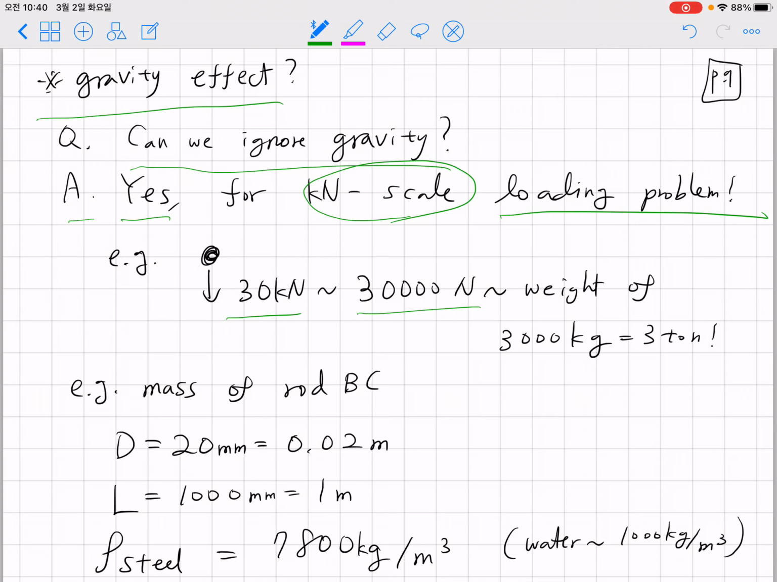30 kilonewton is 30,000 newton, and it corresponds to around the weight of 3,000 kilogram, or 3 tons. So when you see a kilonewton problem, it's typically a ton or 0.1 ton kind of weight. Okay, so the weight of 30 kilonewton, 30 kilogram mass.